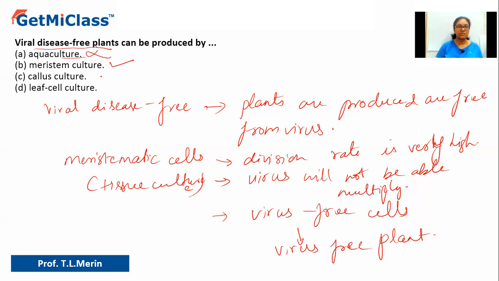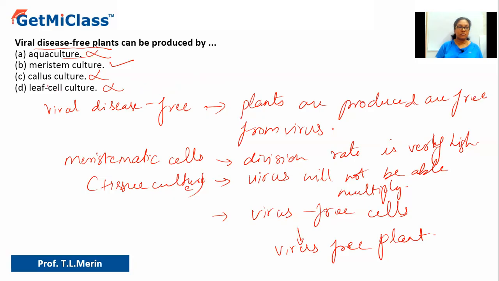Option C says callus culture. Callus is nothing but an undifferentiated mass of cells. Any cell, like a leaf cell or a stem cell or a fruit cell, can be cultured and turned into callus, but it will not have the same characteristic of a meristematic cell. Option D says leaf cell culture. Again, this is an already mature cell, and if you culture it, it will not turn into a meristematic cell. It will get converted to callus, and further callus will produce new plants.